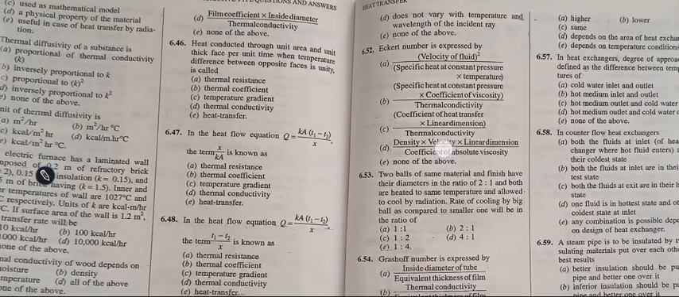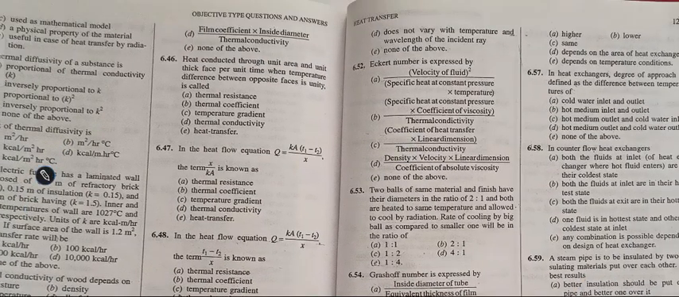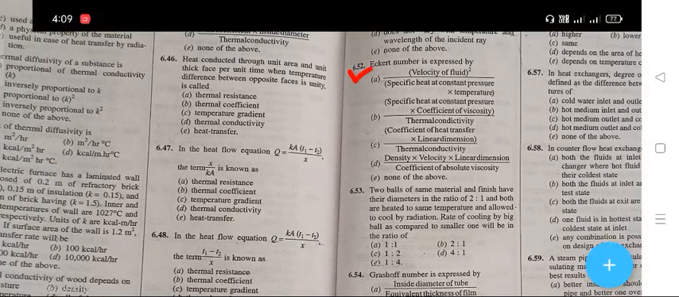The next question is, Eckert number is expressed by. The right answer is A, that is velocity of fluid का whole square upon specific heat at constant pressure into temperature.